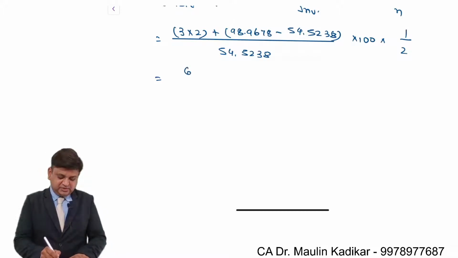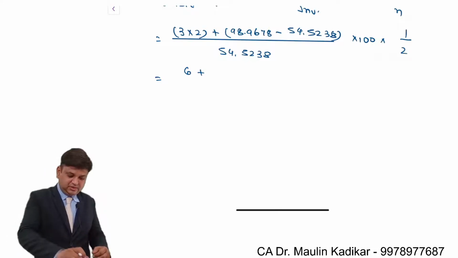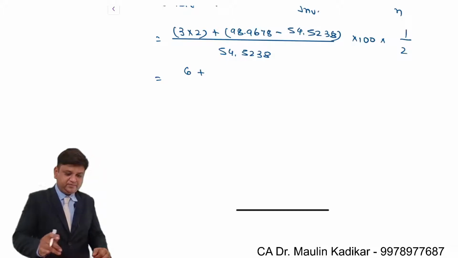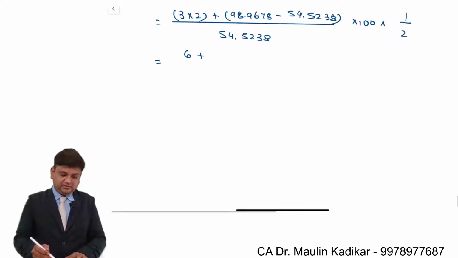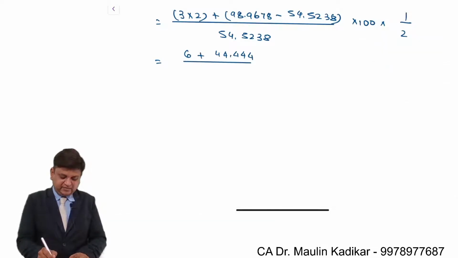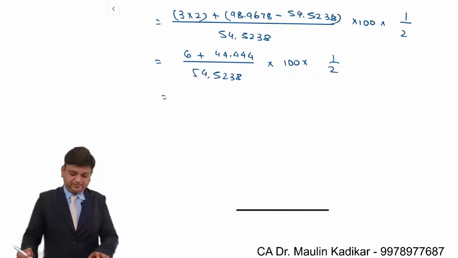So this is 6 rupees plus 98.9678 minus 54.5238. So 44.444 divided by 54.5238 into 100 into 1 by 2 because the time period is 2 years.